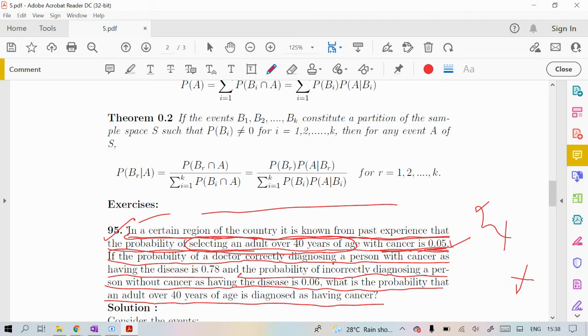A randomly selected person has cancer, the probability is 0.05. So what is the chance they will not have cancer? 0.95. Correct. So there are two partitions. When you read the question, you can understand the partition. One partition E1 will be a person has cancer, E2 will be a person does not have cancer.